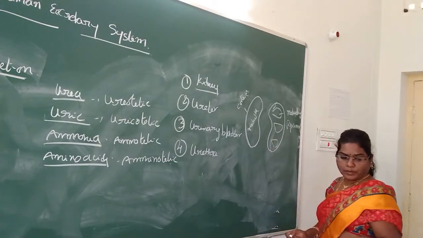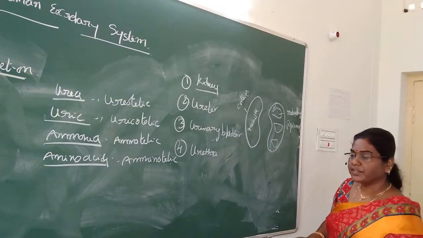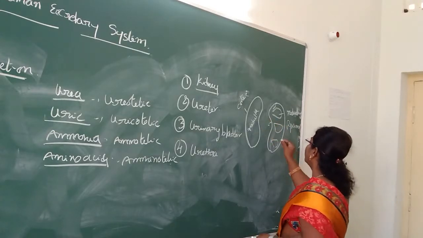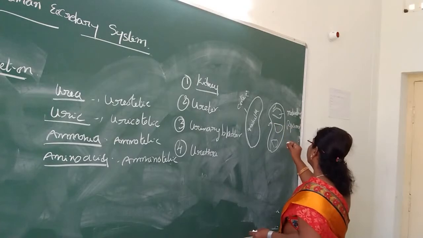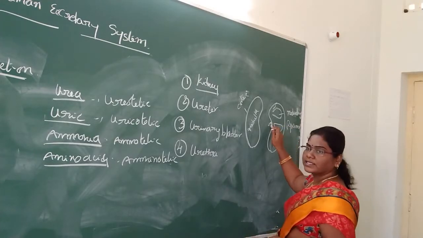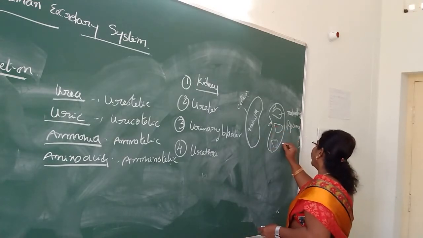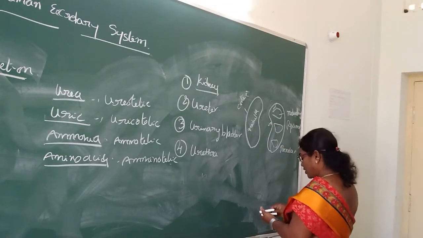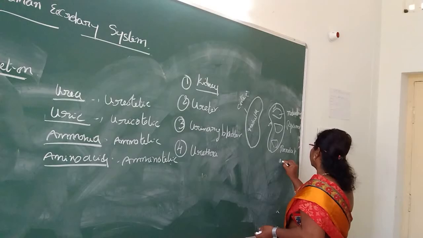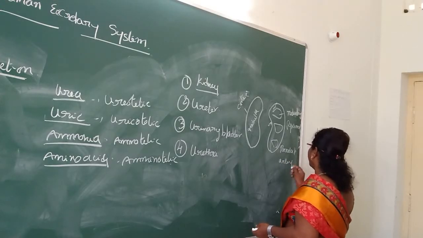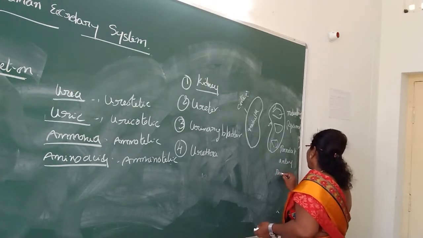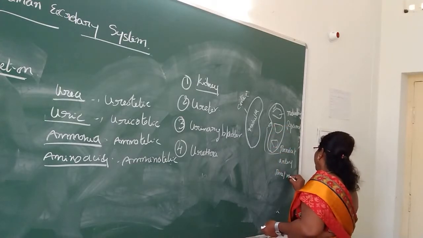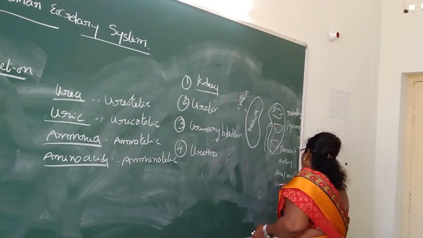The medullary pyramids unite to form the hilum. The deep notch or depression is called the hilum. At the hilum are the renal artery, renal vein and ureter.